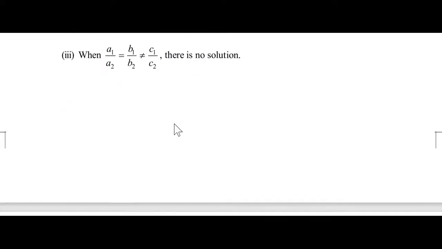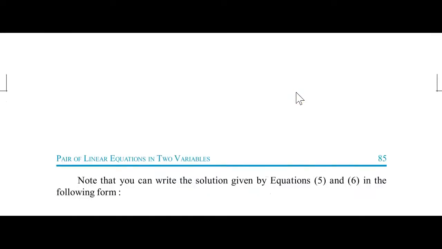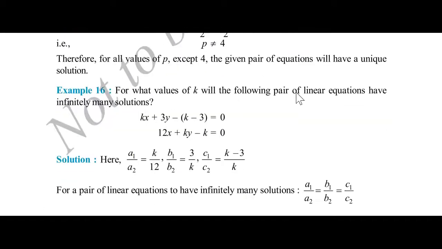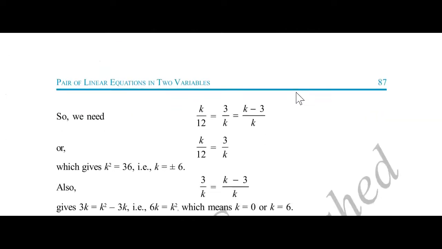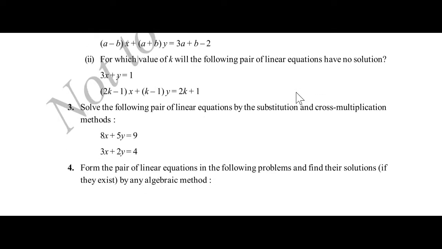These all methods have got deleted, but this paragraph is important. Can you see this? The conditions for a unique solution and infinitely many solutions are important, but the numericals, the problems related to these topics, have got deleted. This is all the cross multiplication method. I mean these numericals have got deleted till the last page of this chapter. Even your exercise, I'll just let you know, till 3.6 has got deleted.